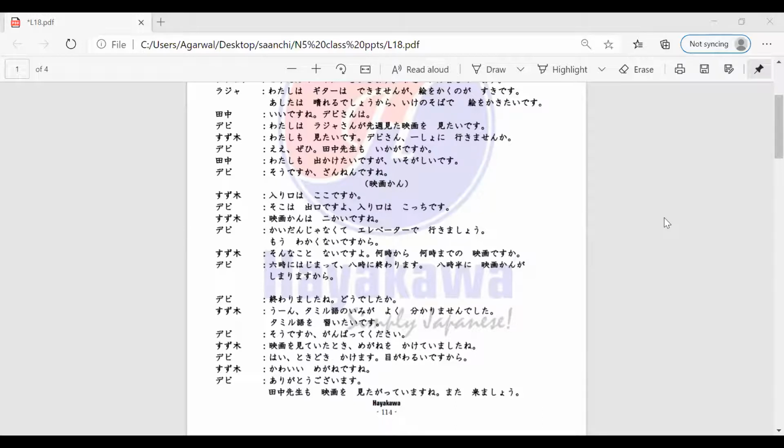So, Devi-san is saying, Rokuji ni hajimarimasu, hachiji ni owarimasu. So, it starts from 6 o'clock and it ends at 8 o'clock. Hachiji han ni eigakan ga shimarimasu kara. Because at 8:30 we close the theater, right? So Devi-san is speaking, right? So she is responding to that.